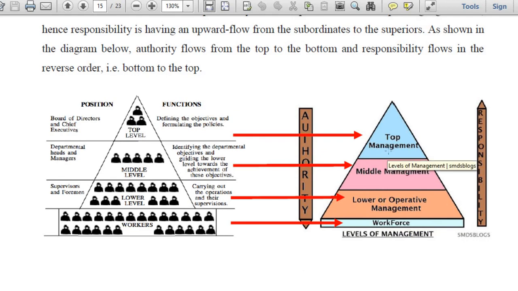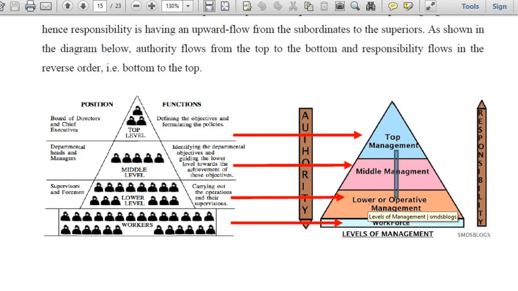Another management principle you will learn in the next chapter. Top management has the most volume of authority. Middle management has a little less volume of authority. Authority means empowerment, right, अधिकार हम जिसे कहते हैं, जो सबसे बड़ा होता है उसका सबसे ज्यादा अधिकार होता है. And lower management, they hardly have any authority, very low authority. Just to get the work done, whatever minimum decision is required, they can take, if the top level people permit them to take that much of decision that is required. Otherwise they won't be able to perform well.